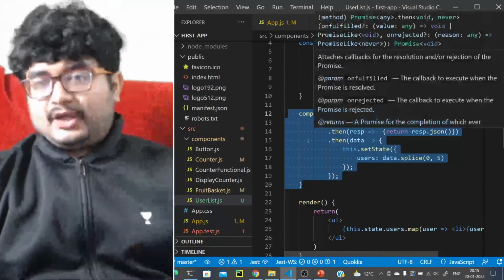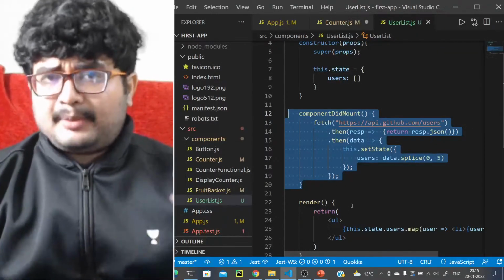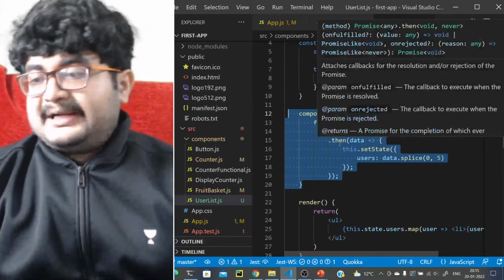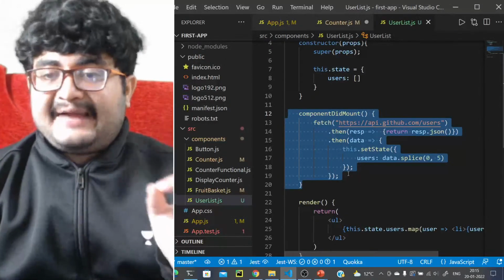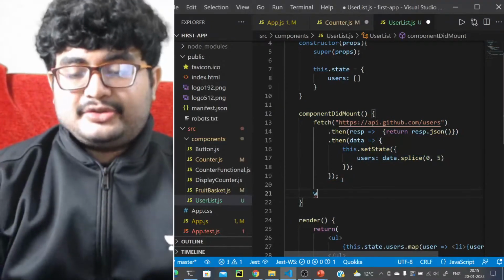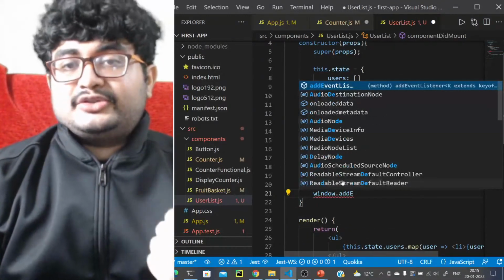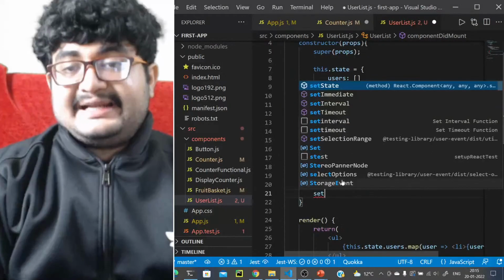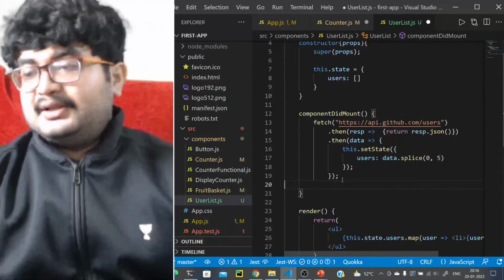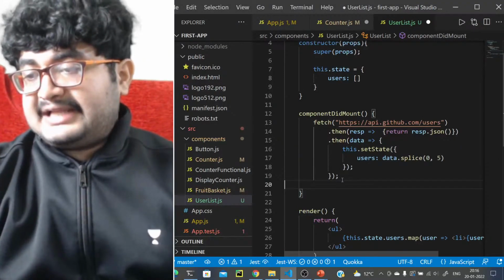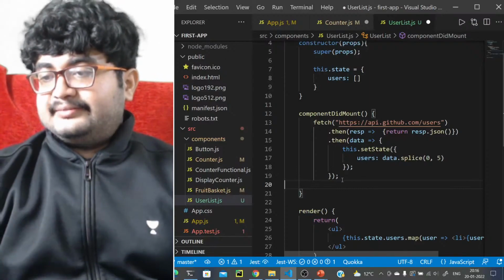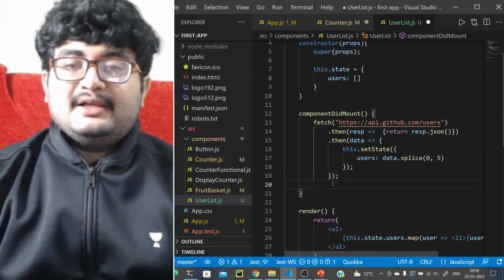We'll talk about that once we talk about the removal of a component, or the unmounting phase. We'll come to that part, right? But componentDidMount is the place where you should have the subscriptions as well. Like if you want to add an event listener, you should do window.addEventListener here. Similarly, if you want to do a setInterval, you should do it here. Okay, that's basically what componentDidMount is, and that is the entire mounting life cycle.